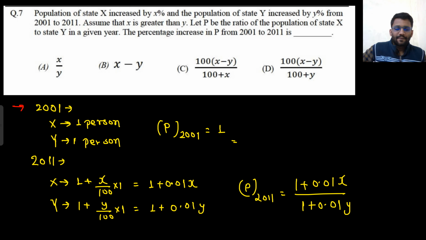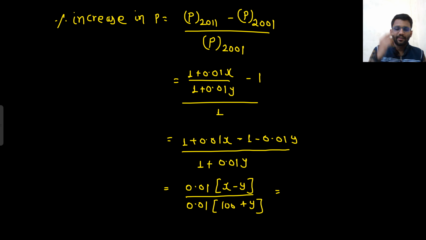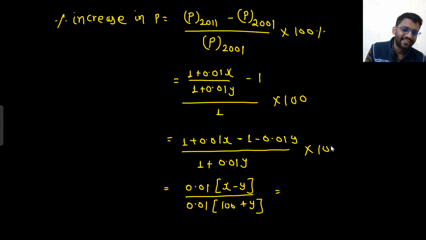Something wrong I have done. X minus y upon 100 plus y I am getting, but there is certainly something wrong that I have done here. There is some calculation mistake. Okay, no mistake is there. Since they are asking percentage, I have to multiply by 100 as well. I forget this thing again and again. Because they are asking percentage, you have to multiply by 100 as well. So your answer would be 100 into x minus y upon 100 plus y.